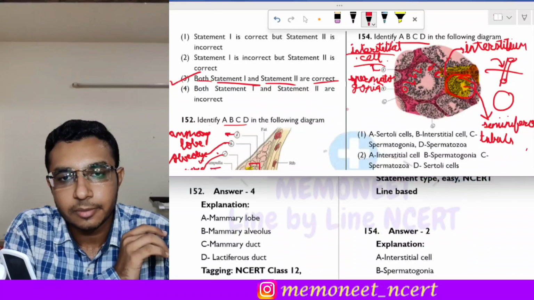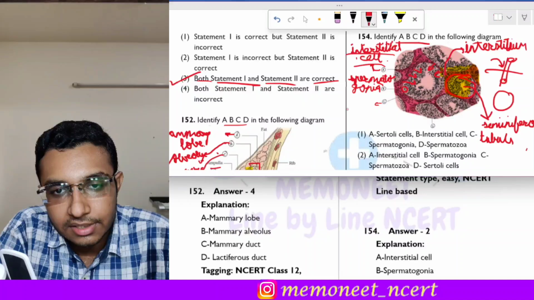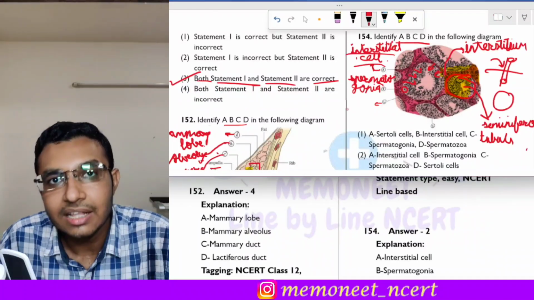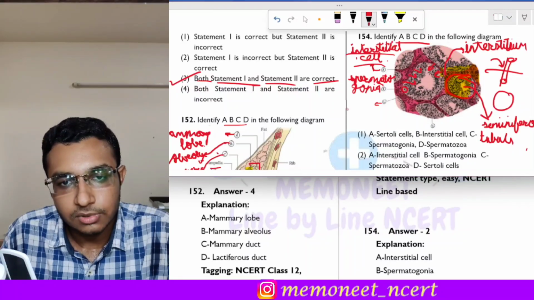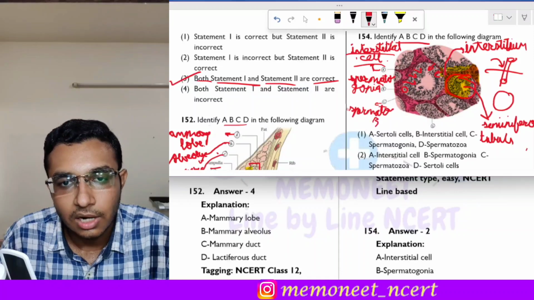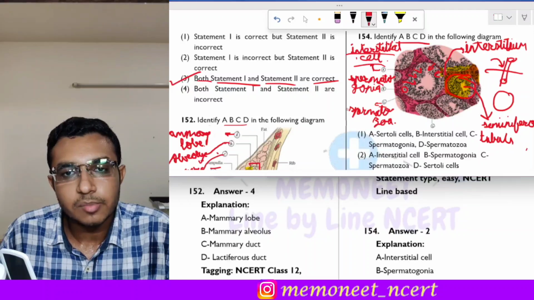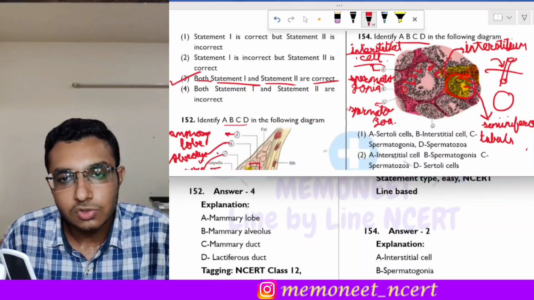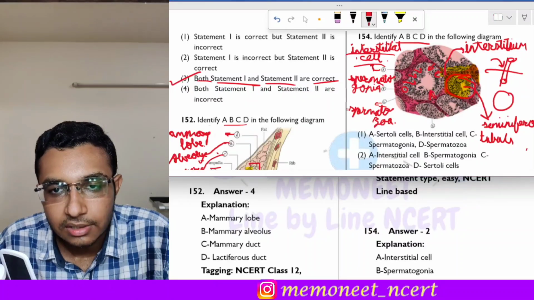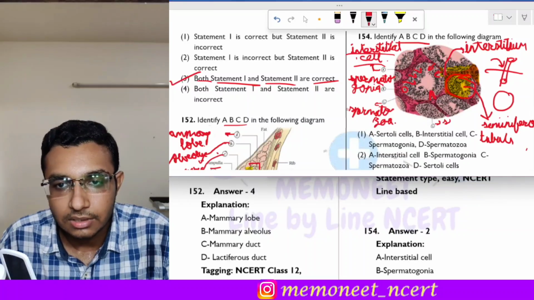B is spermatogonia, and C, as you can see over here, this C cell is the spermatozoa. As you can see the minute tails over here, these are the tails of sperm, so C is the spermatozoa. So A is interstitial cell, B is spermatogonia, C is the spermatozoa, and what is D? D are these pyramidal cells. As you can see in the seminiferous tubule, these cells are D, and D are the Sertoli cells.